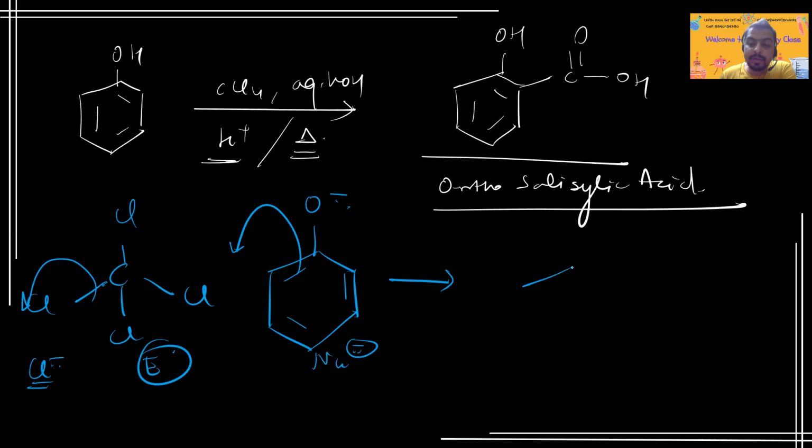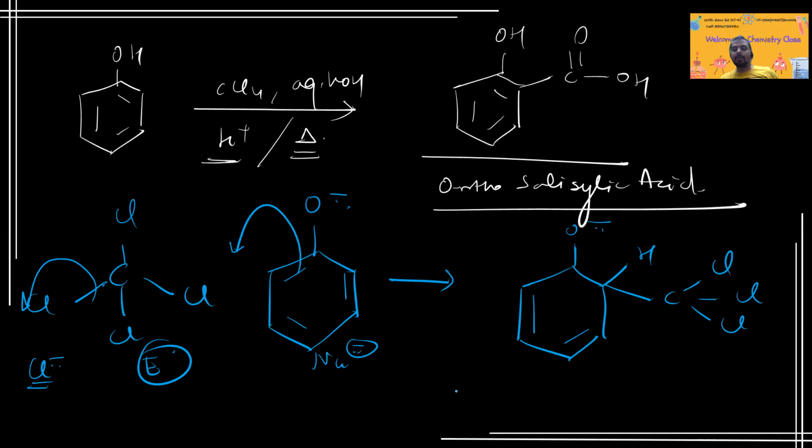During this process, our intermediate will form where H and carbon, Cl and Cl will be there, right? And after that there will be O minus, and two pi bonds in the ring. Can you see that, right?